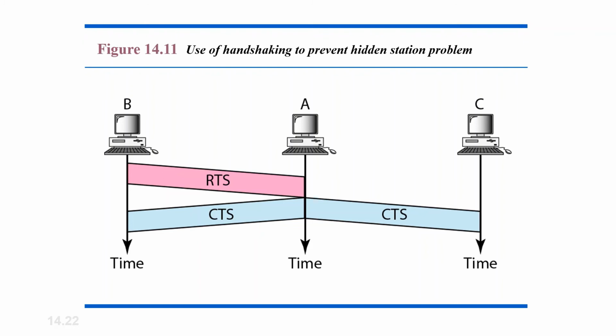However, because both stations B and C are within the range of station A, a CTS, that is a clear to send frame, which also contains the duration of data transmission from B to A, reaches both stations B and C. Station C knows that some hidden station is using the channel and refrains from transmitting until the duration is over. In this way, this is a useful handshake which will prevent the hidden station transmission problem.